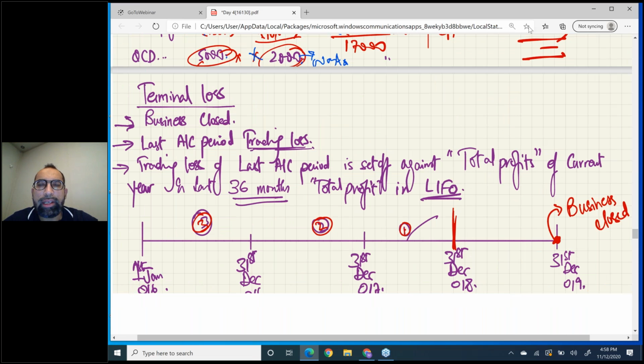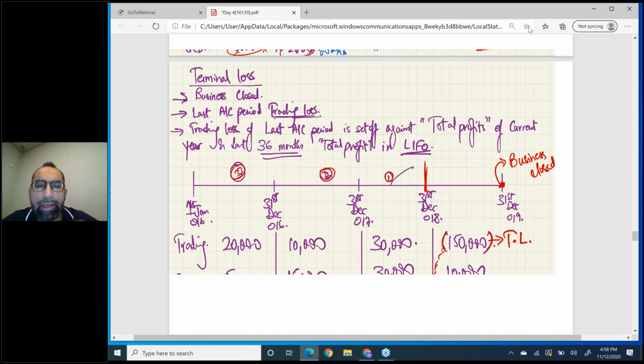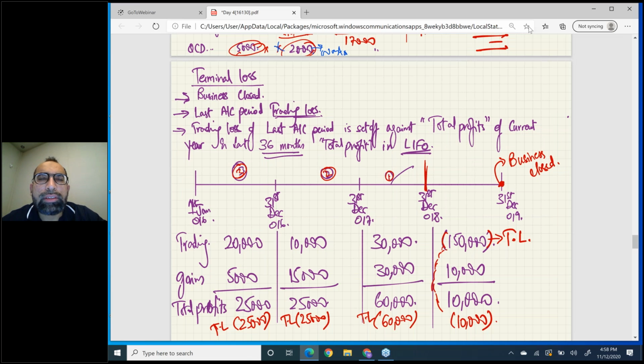Now there is one more thing, not difficult. Terminal loss. This is in individuals as well. What is the identification of terminal loss? The business is getting closed in front of you. So the business is closed, and in the last accounting period you get a trading loss. Let us say the business is closed on 31st December 19, and you have a trading loss in the last period. That loss will be called terminal loss, TL.